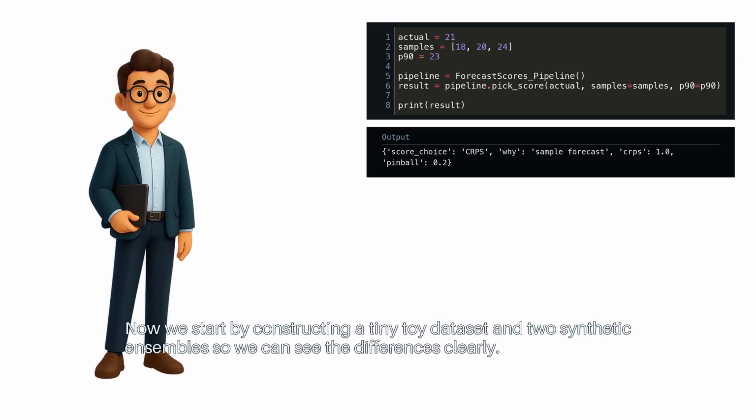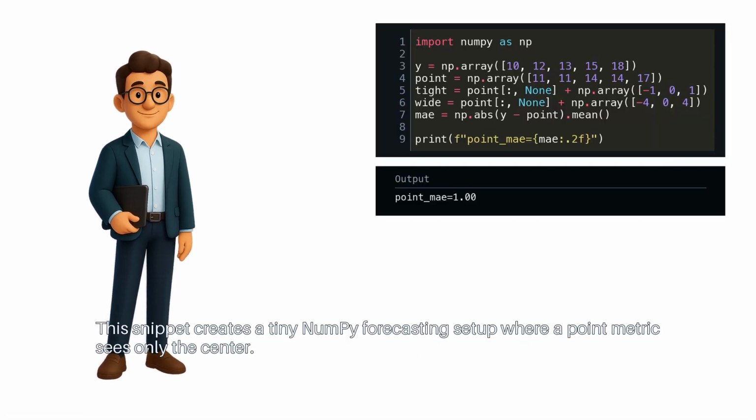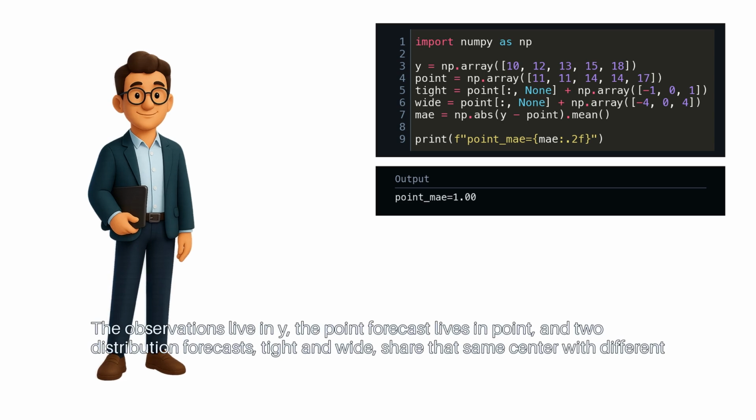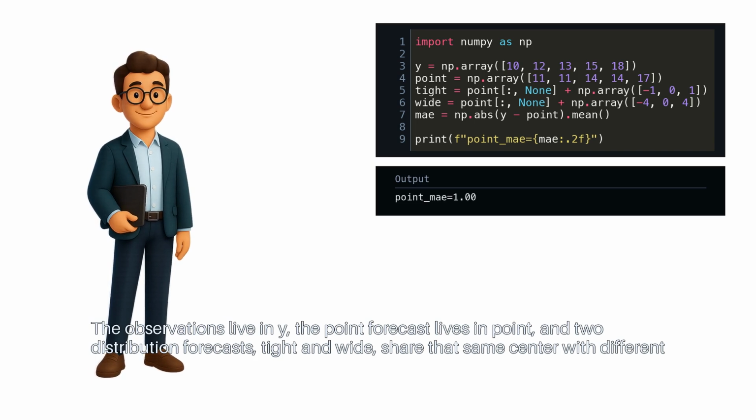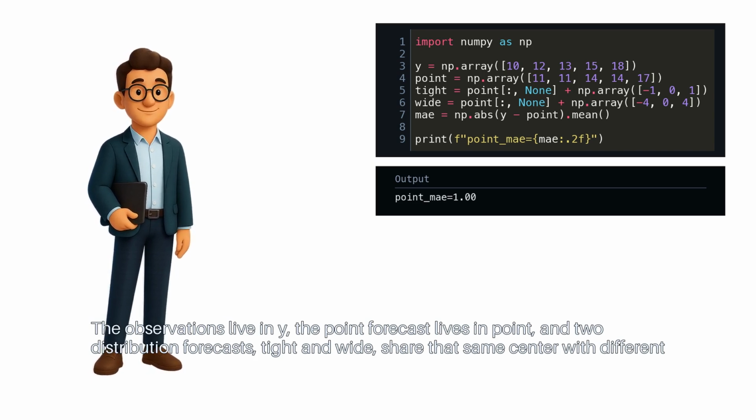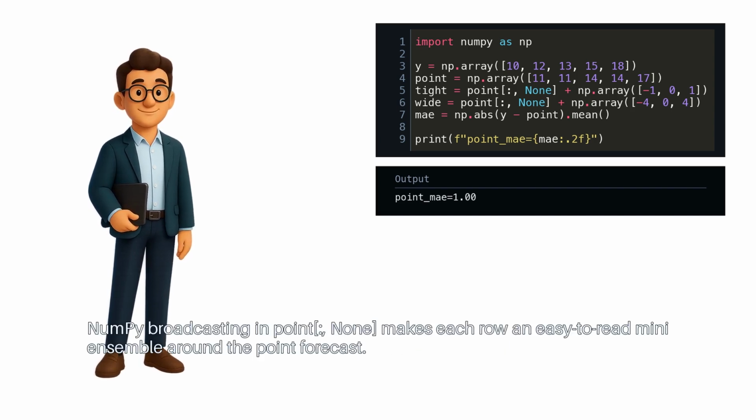Now we start by constructing a tiny toy dataset and two synthetic ensembles so we can see the differences clearly. This snippet creates a tiny NumPy forecasting setup where a point metric sees only the center. The observations live in Y. The point forecast lives in point. And two distribution forecasts, tight and wide, share that same center with different spreads. NumPy broadcasting in point[:, None] makes each row an easy-to-read mini ensemble around the point forecast.